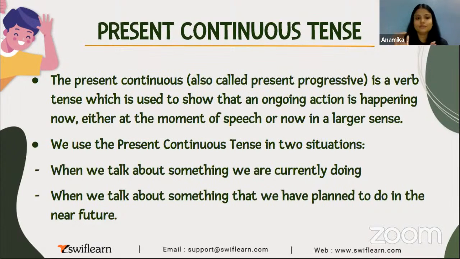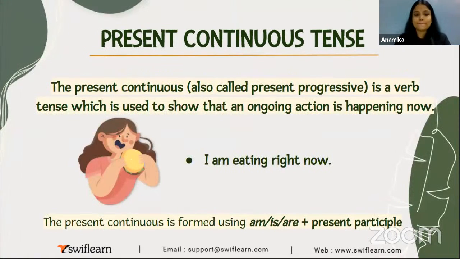All right. Okay. The present continuous is a verb tense which is used to show that an ongoing action is happening now. So right now, if I'm eating, I will say I am eating. So again, वो कब तक चल रहा है, वो कितनी देर प्रोग्रेस में रहने वाला है, जब तक मेरा खाना खत्म नहीं हो जाता. Till I finish my food, I will eat it. Yes. So this is what present continuous tense is.